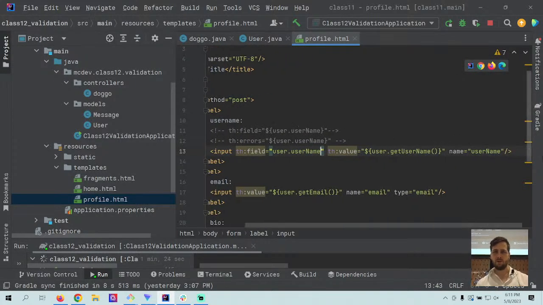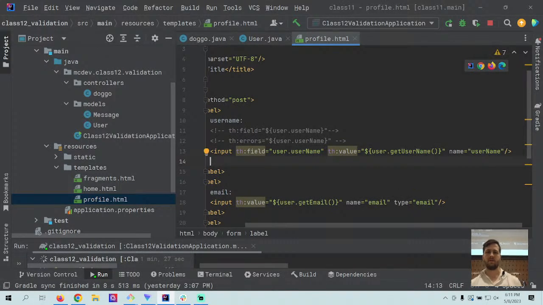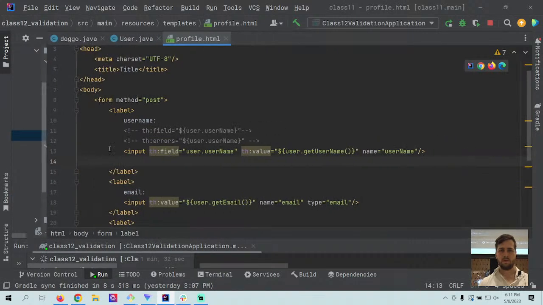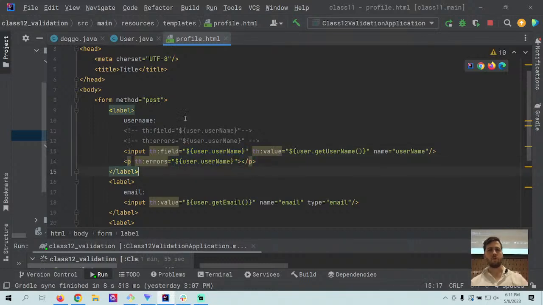And then additionally, we're going to want something to display the errors. So I'm going to add, give us more room, a paragraph element here. And I'm going to say th:errors equals, and then it's going to be the same field. I can't forget the $ sign. Did that last time. So I'm just going to copy this text. Cool. So we'll just test it for the username field for now. Let's rerun this.